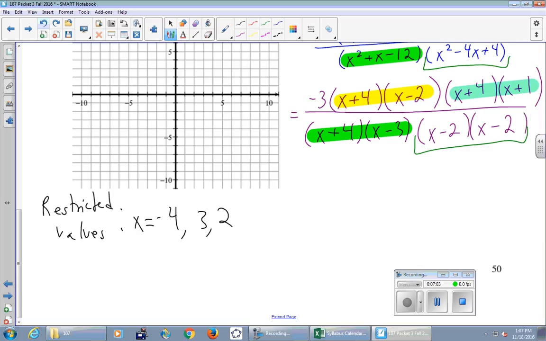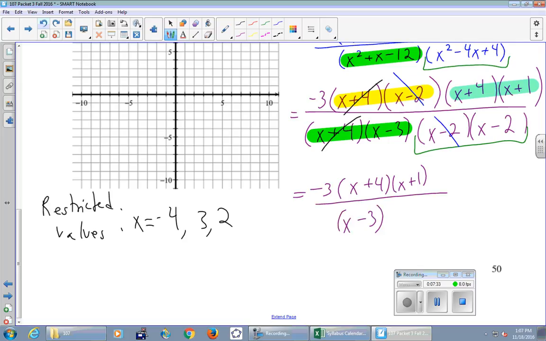What do we see that's exactly the same top and bottom? X plus 4, that goes away there. What else? X minus 2, that goes away there. What else? That's it. So we've reduced as far as we can, and I'm just going to recopy everything that's left over. -3, X plus 4, X plus 1, over X minus 3, X minus 2.